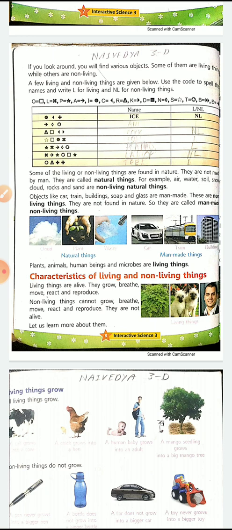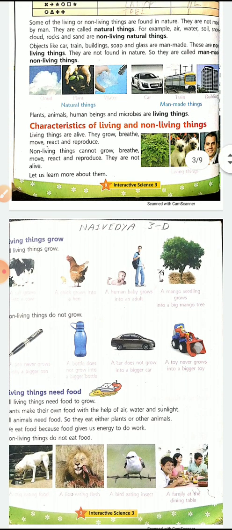Living things can grow. So the living things can grow from a small calf into a big cow, from a chick into a hen, from a very small baby to a little bigger baby and to a young, smart, beautiful man or woman, a small plant into a big tree. Now, non-living things do not grow. What does that mean? That means if you have a pen, bottle, car, a toy, it is the same shape for years and years. It does not change.